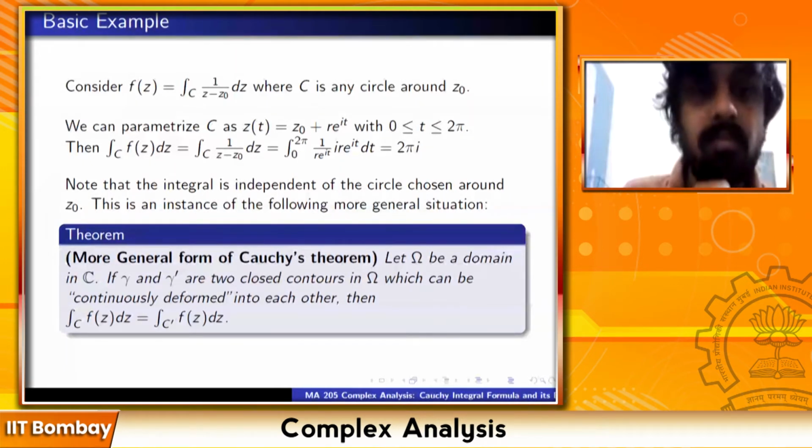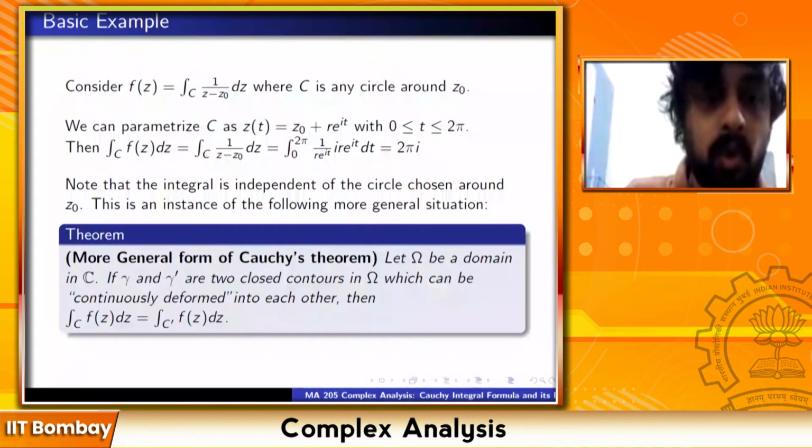Is deformation a reparameterization or something else? No, not reparameterization. You continuously move gamma and you get gamma prime. So initially you have gamma, then you move the contour a little bit, move it even more, and finally you end up with the contour gamma prime. The F is still holomorphic here. Yeah. The function is still holomorphic.